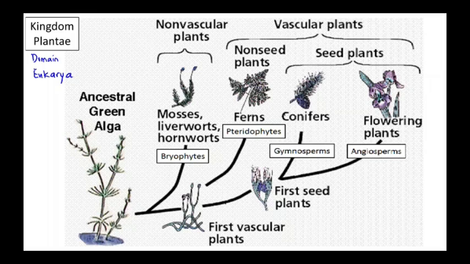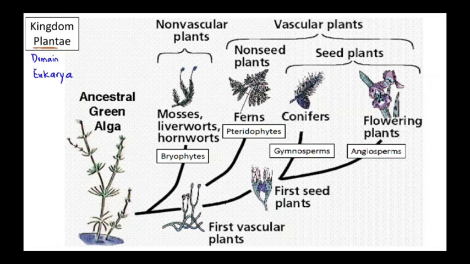In this part we are going to look at kingdom Plantae, which is another kingdom in domain Eukarya. Because it's domain Eukarya, all the organisms in kingdom Plantae are eukaryotes, which means they have a true nucleus and membrane-bound organelles. As you learn about plants, they carry out photosynthesis, so the feeding mode of kingdom Plantae is autotrophic, or we say photosynthetic, and the cell wall is made up of cellulose.